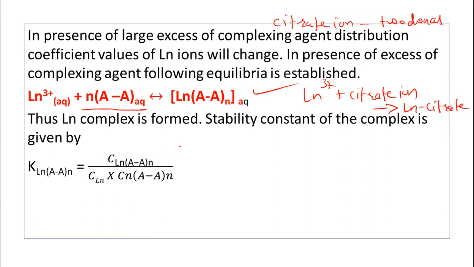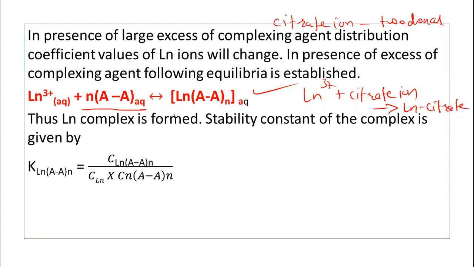But now in general we want to write this down. This is the complexing agent which has two donor atoms which are the same, and n number of the molecules join with this metal ion, the lanthanide ion, and this complex will be formed. So thus the lanthanide complex is formed.